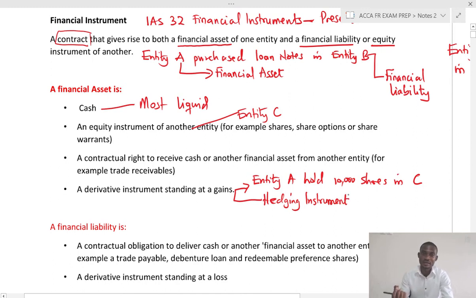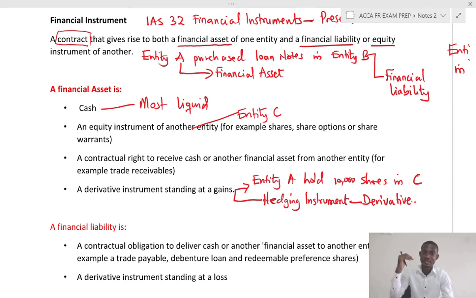From a financial market. And this hedging instrument is a derivative. So entity A buying this instrument, whenever the price of this instrument increases, entity A makes gains. So that derivative instrument entity A is holding, if the price of the shares goes up, and if the price of the derivative also goes up, subsequently, entity A will make a gain. So this contract represents a gain for entity A.